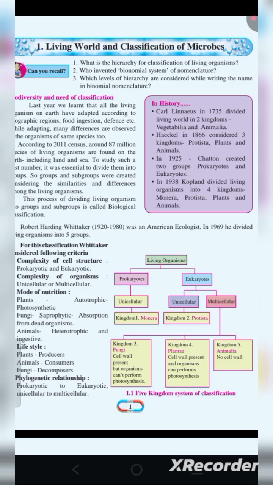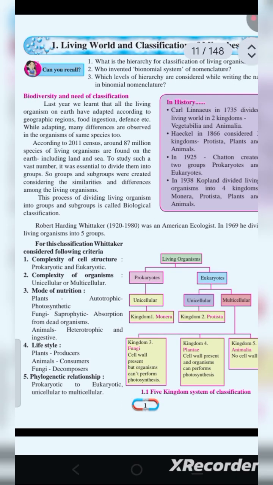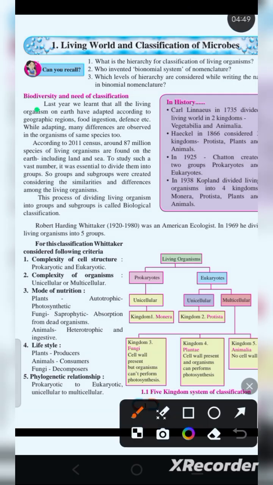Last year we did the lesson in our 7th standard, first chapter, adaptation. We had studied that every organism adapts itself according to its habitat. If a polar bear is there, it will adapt itself with a furry coat. You can see on its skin there is a lot of hair which protects it from winter.